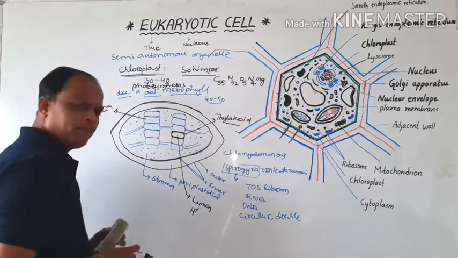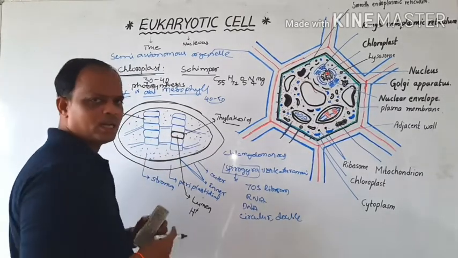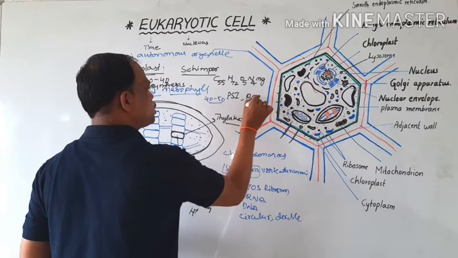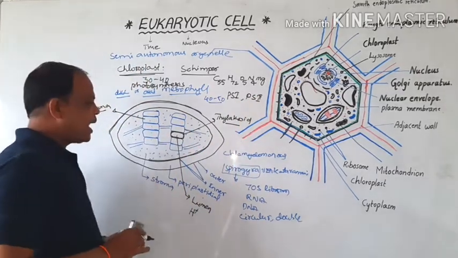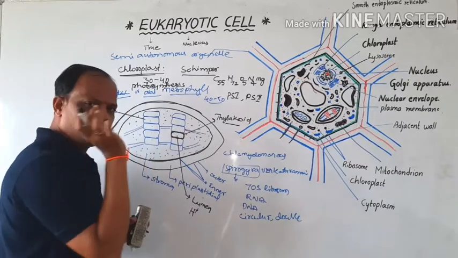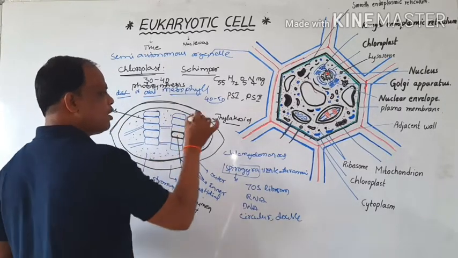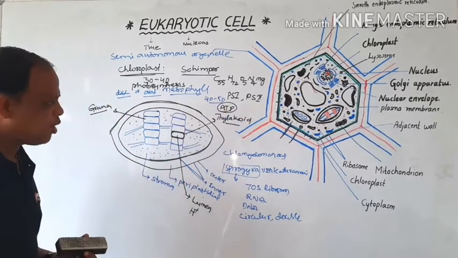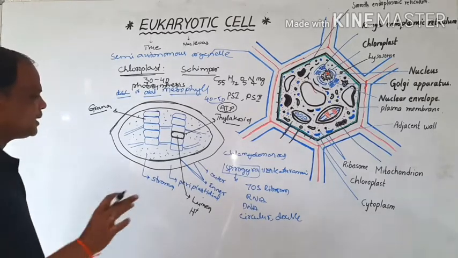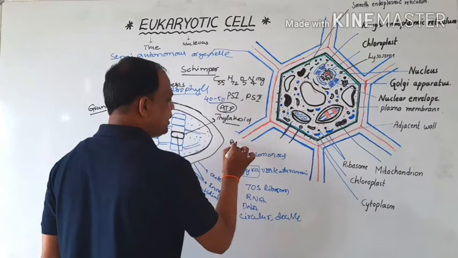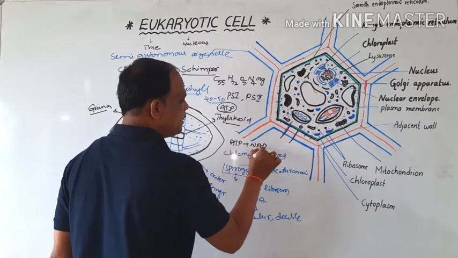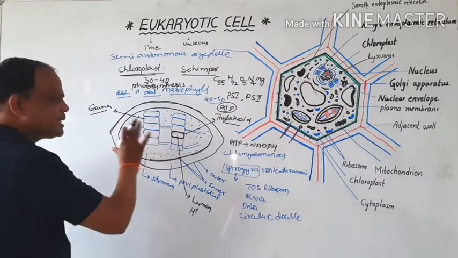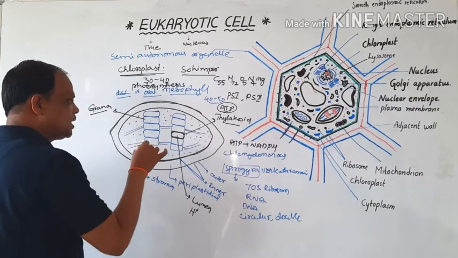Here the thylakoid membrane can contain a number of reaction centers like PS1 and PS2. PS1 and PS2 reaction centers can be present, and here this lumen can store energy in the form of ATP. So the chloroplast is involved in the formation of assimilatory energy. That assimilatory energy is stored in the form of ATP plus NADPH.